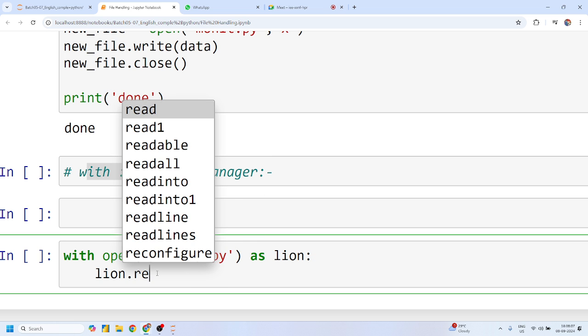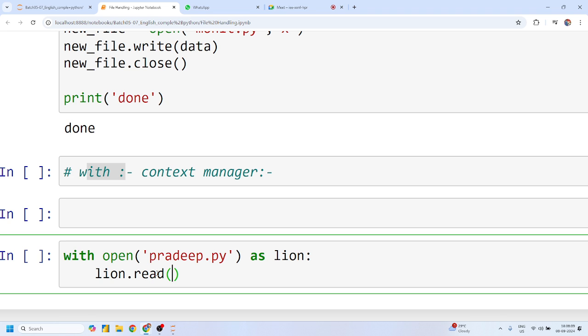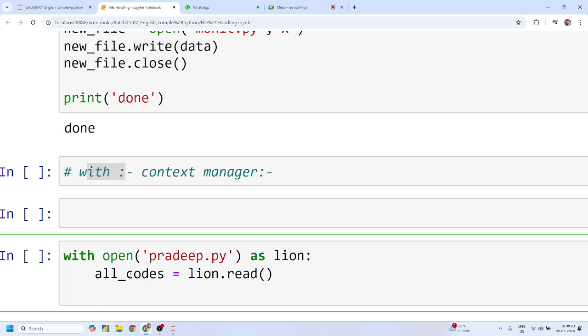Yes or no, Shivani? Yes, sir. And I can simply store all the code inside this: from lion.read, I have simply read all the data and stored it in this all codes. Mohit, is that clear?